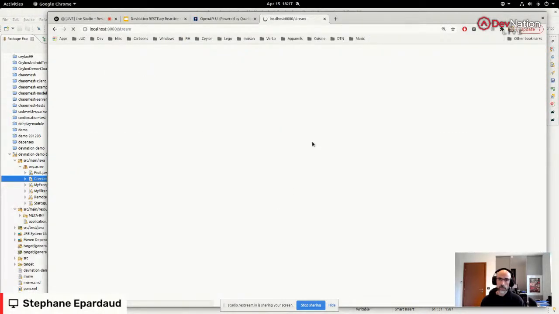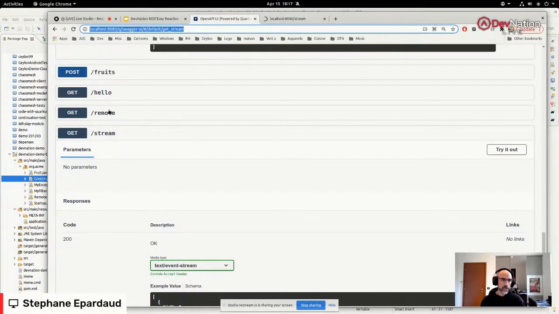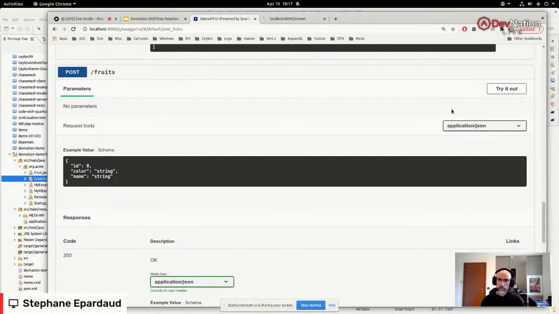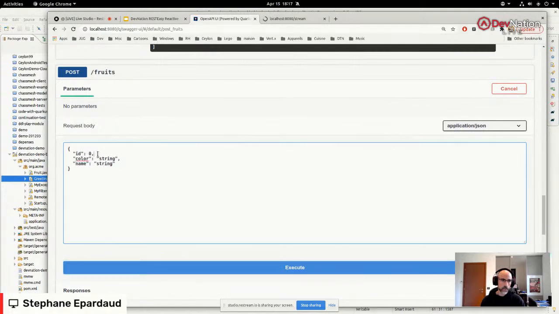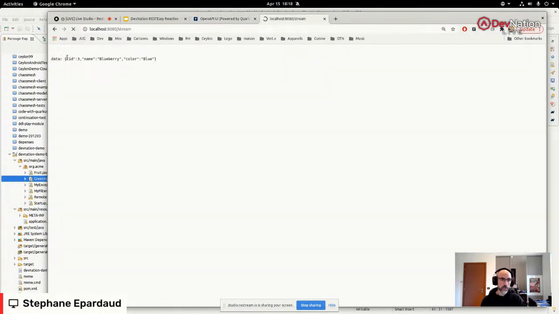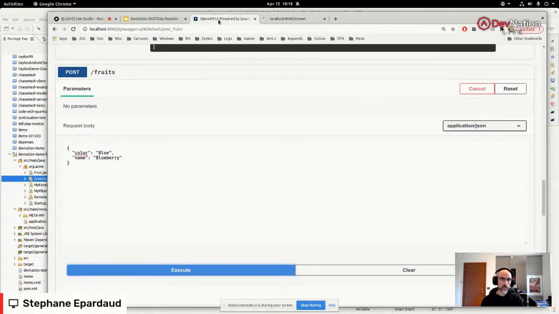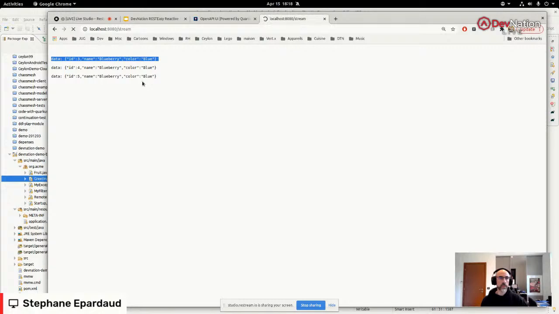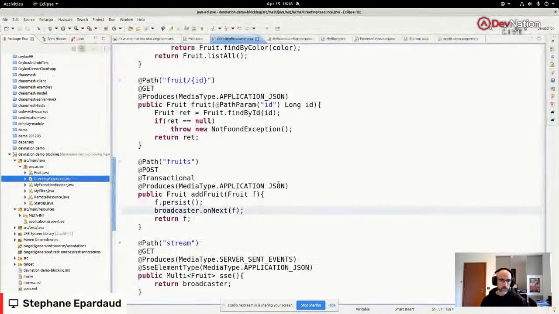So now let's try it out here. Let's add a new fruit. I'm going to add a fruit that is blue, blueberry. And if I execute it, I should have one that appears here. I got an element on my SSE stream, and if I add more, then you can see they keep appearing. All right, so we can do SSE. That's cool. What else can we do?